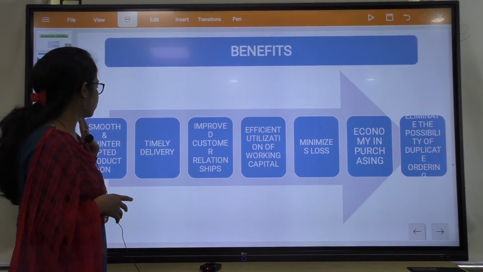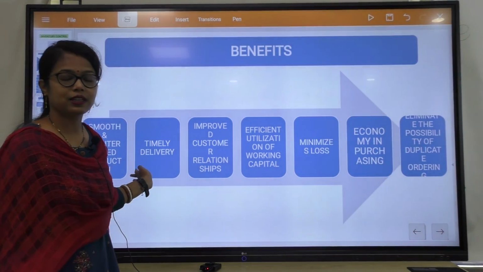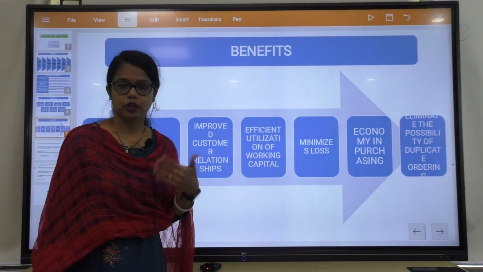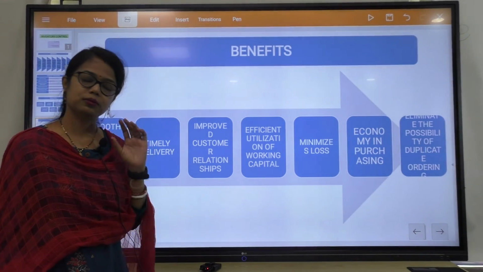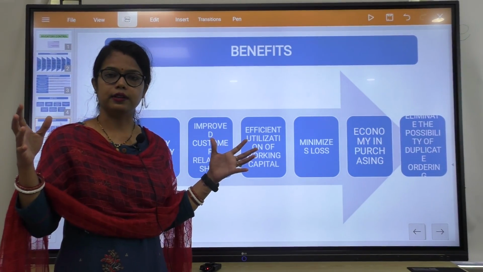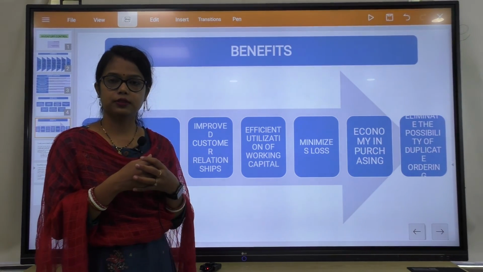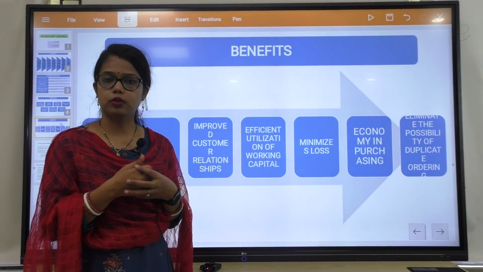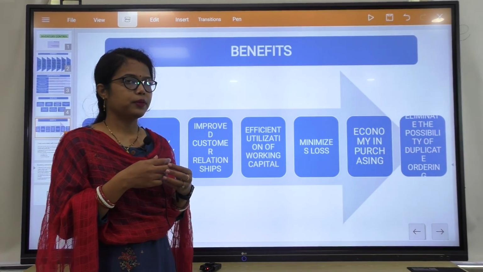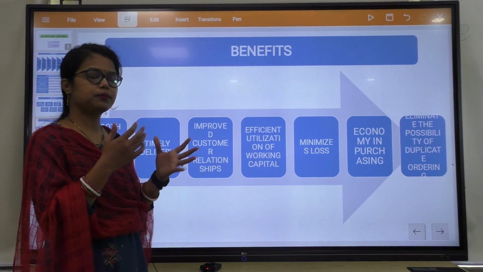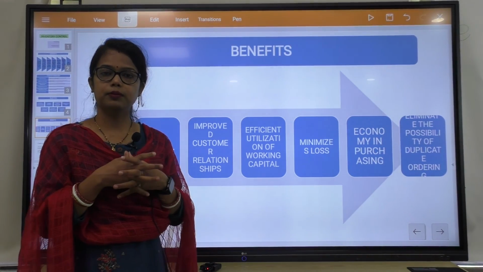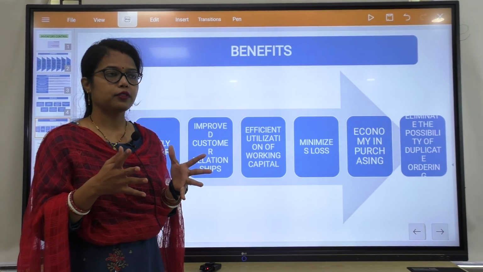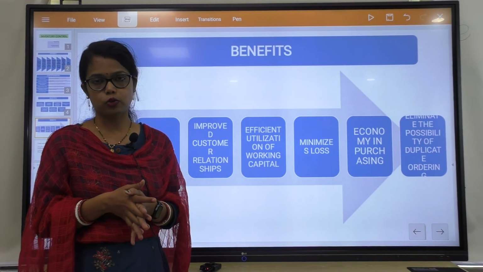The most important points are uninterrupted production process, that is, the production line is clear and there is no interruption. Then timely delivery of product is carried out. These are all related. Suppose a customer is putting in an order today and he needs to receive the order within 1 month. Okay. If the company has its inventory in proper condition, or inventory control is carried out in a proper manner, then definitely the timely delivery of that product will be carried out.